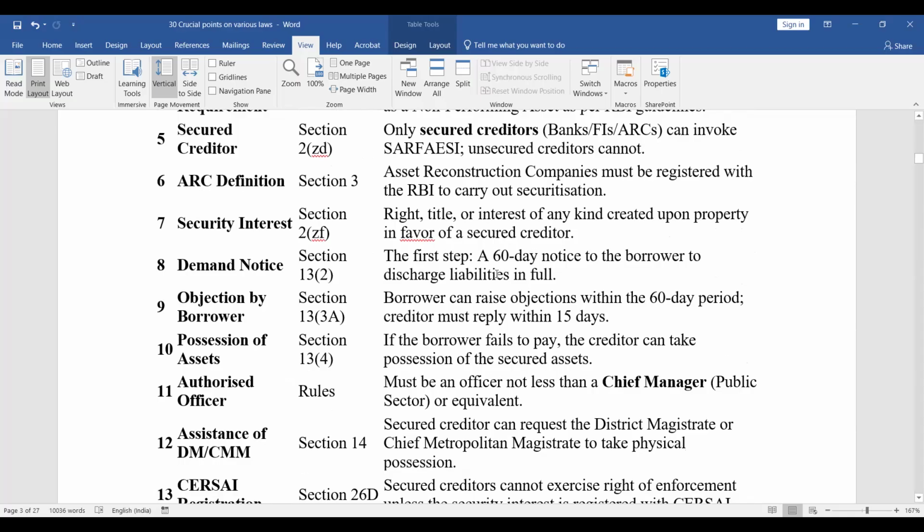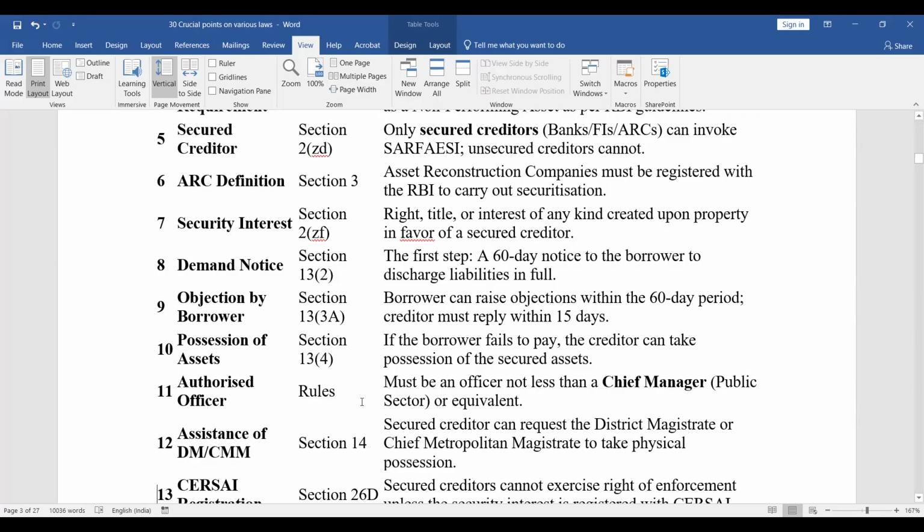Demand notice, section 13(2). This is the first step in case of SARFAESI. So 60 days notice is given to the borrower to discharge the liabilities in full. Objection by borrower: section 13 subsection 3A says that the borrower can raise objection within the 60-day period and the creditor must reply within 15 days. Section 13(4) talks of the possession of assets. If the borrower fails to pay, the creditor can take possession of the secured assets.